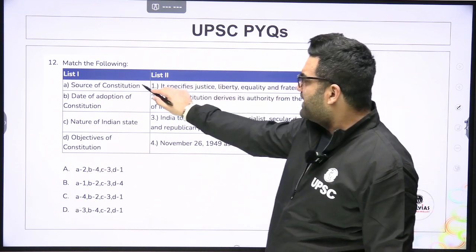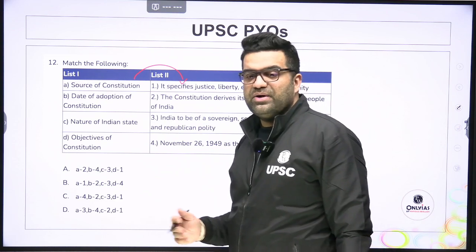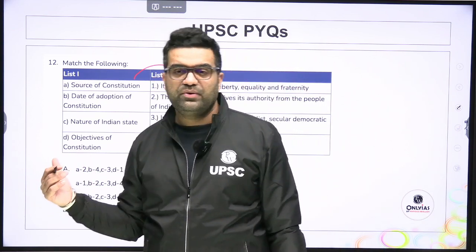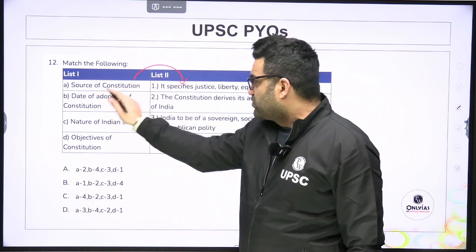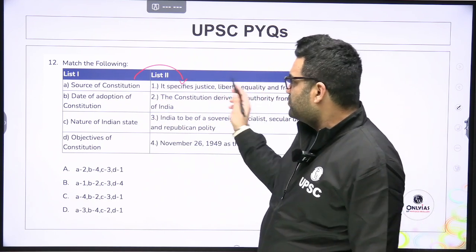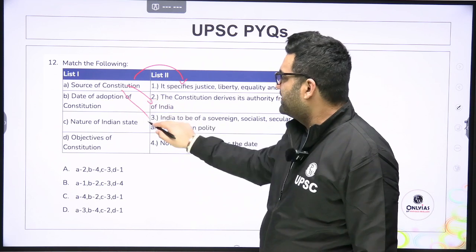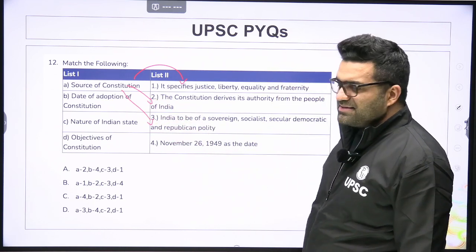Now, match the following. Sometimes UPSC is asking the questions in the format of match the following questions. So, source of constitution, list 1, list 2, you have to match. It could be this also, it could be this also. You can practice it at a later stage.